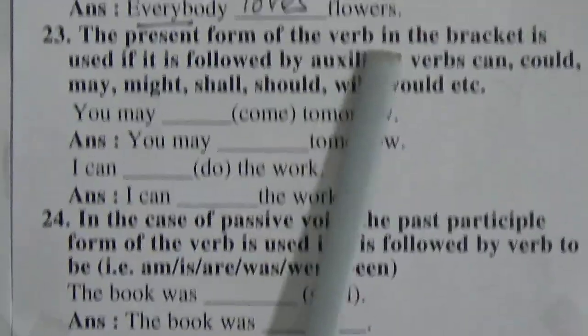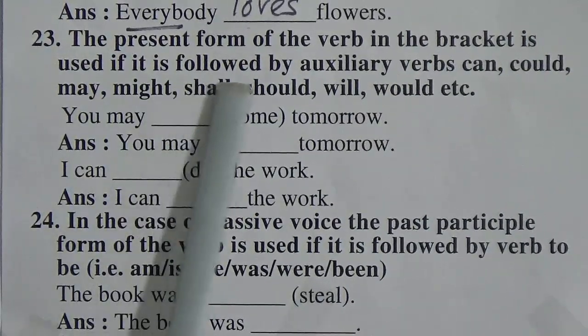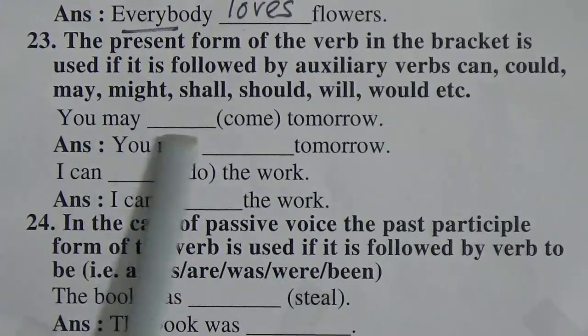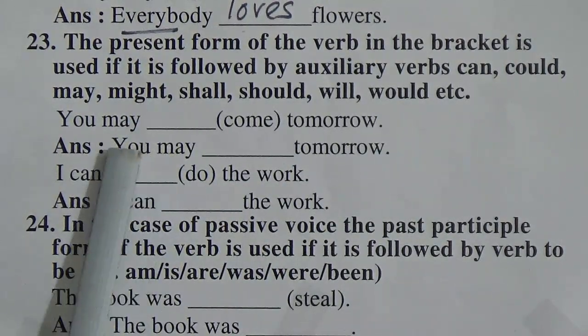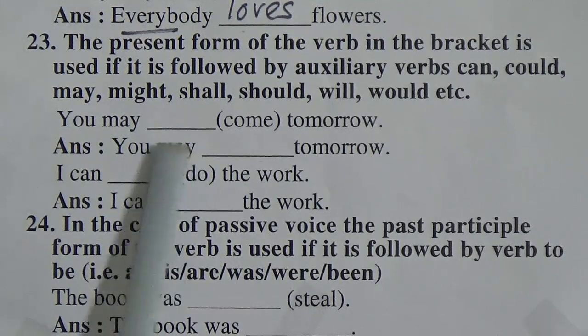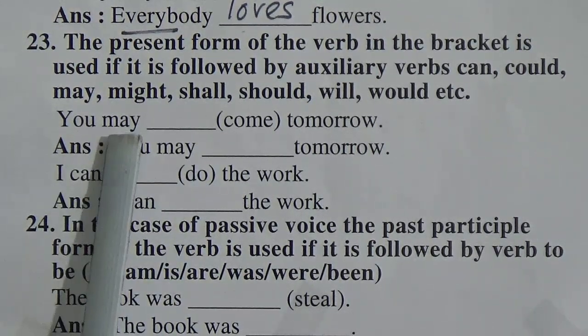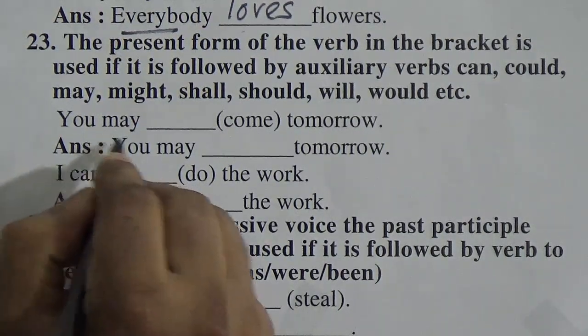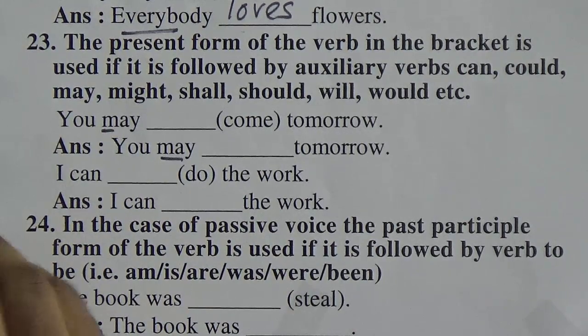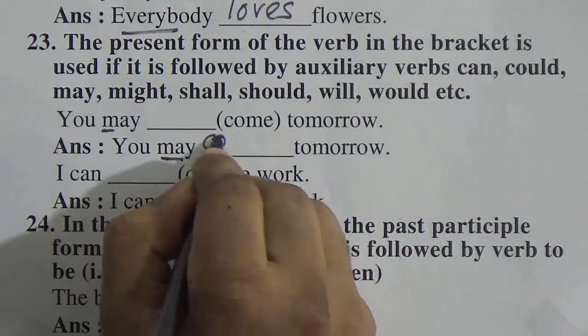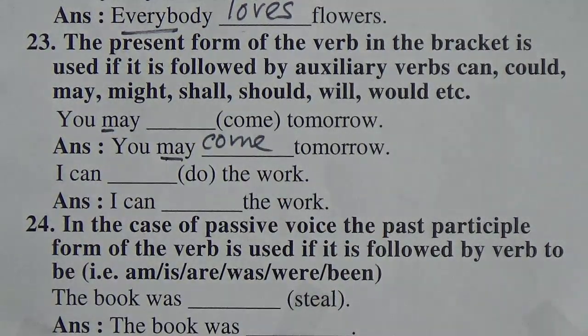Okay. Rule number 23. The present form of the verb in the bracket is used if it is followed by an auxiliary verb: can, could, may, might, shall, should, will, would. So if any modal auxiliary comes in a sentence, can, could, may, might, shall, should, will, would, must, ought to, is to, we have to always make the present form of the verb. So may is here a modal auxiliary verb.